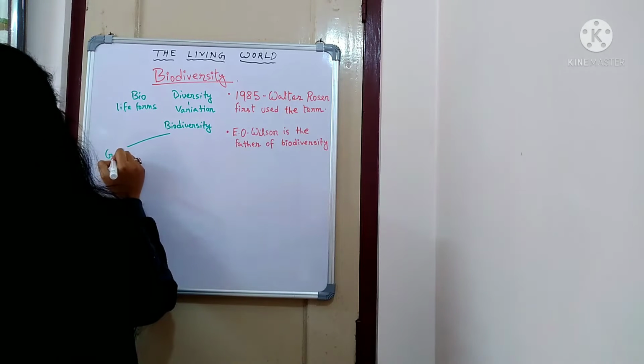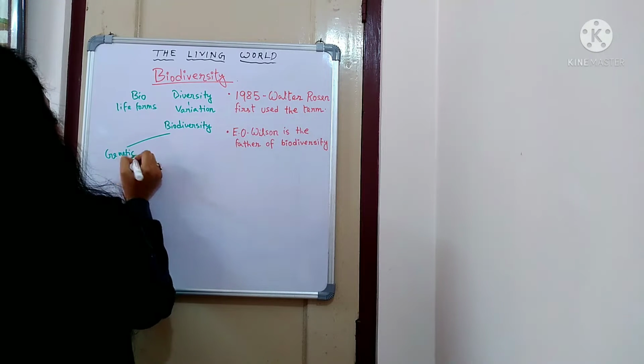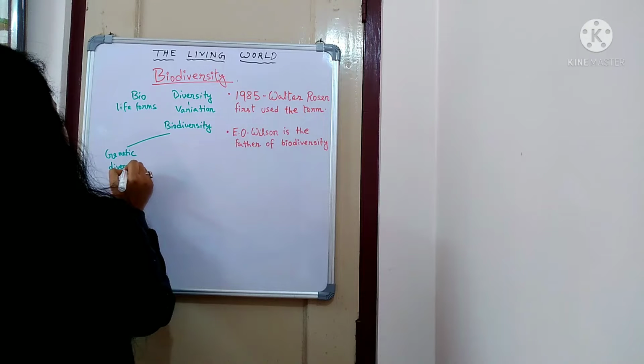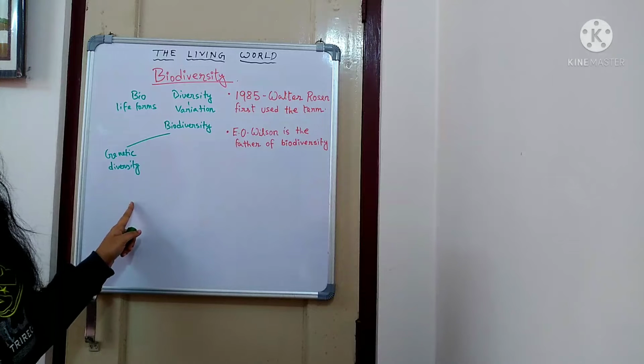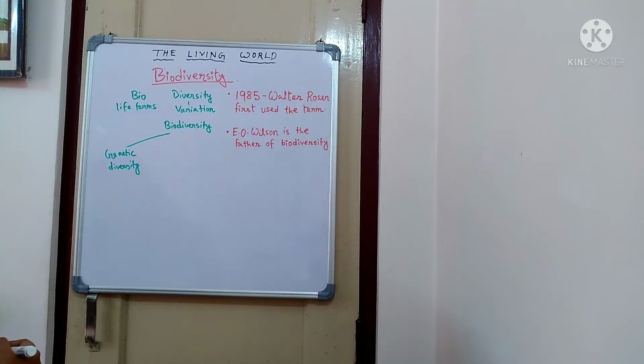There is genetic diversity. Now, what is the meaning of genetic diversity? Genetic diversity means in a particular area there are lots of varieties of living organisms, and in those living organisms, where does the variety come from?